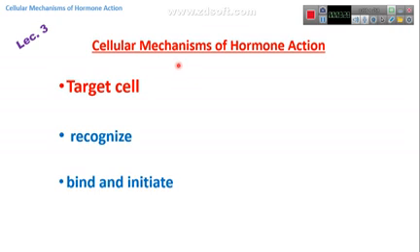For the cellular mechanism of hypothalamic hormones, it is the same in general for all hormones. First, the target cell should be recognized by the hormone, and the receptors on the cells should also be recognized by the hormone, and the receptors should identify the hormones. After recognition, there is binding between the receptors and the hormone, which initiates the alteration that will happen inside the cell.